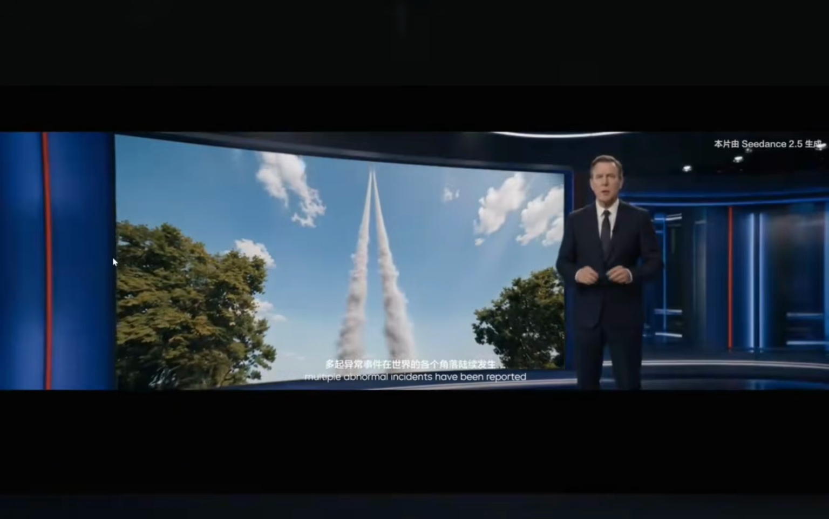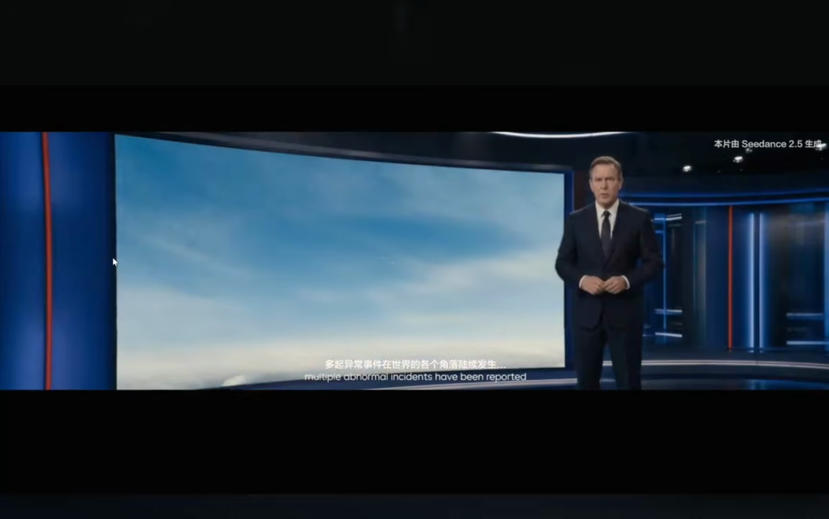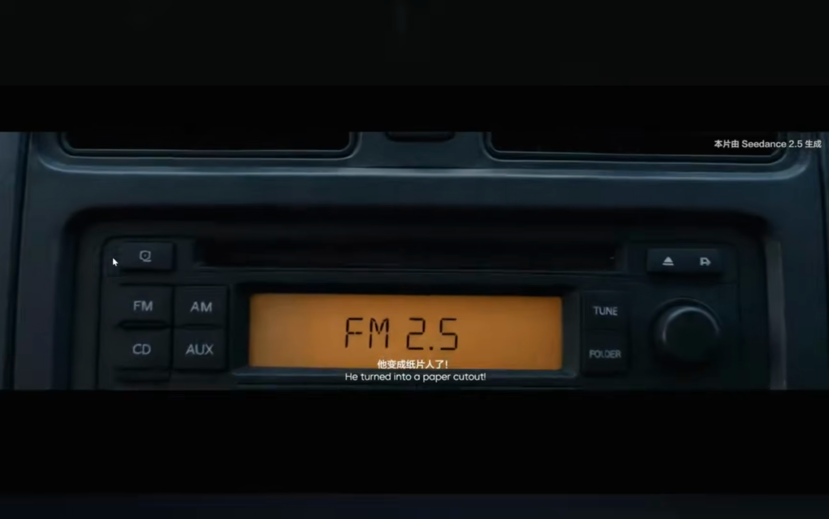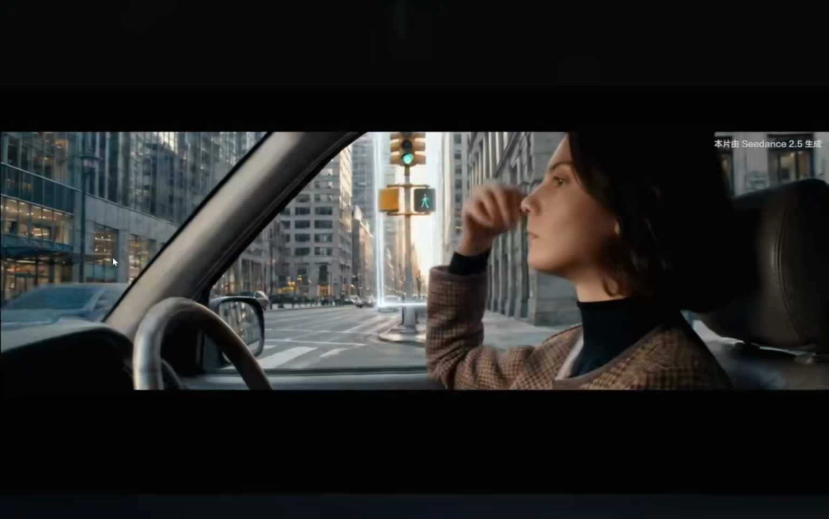Since early this morning, multiple abnormal incidents have been reported across different parts of the world. Stay with me. What happened? Turned into a paper cutout. Don't bend him.